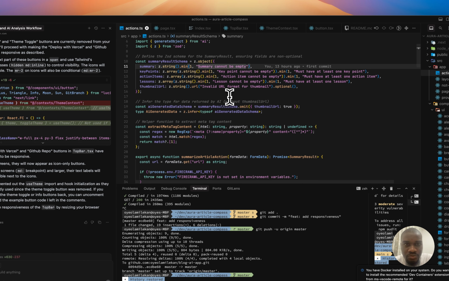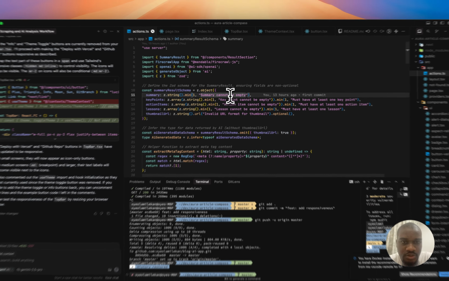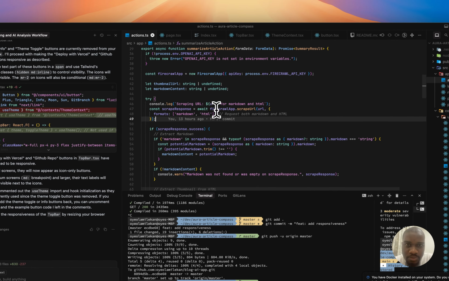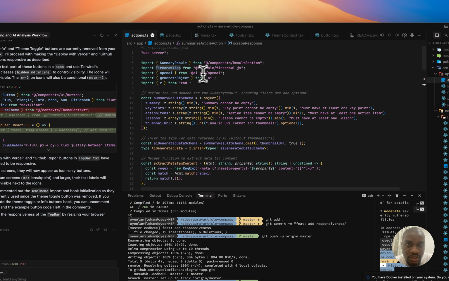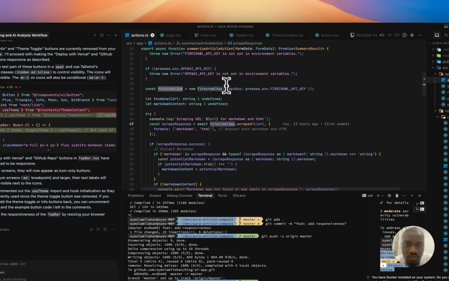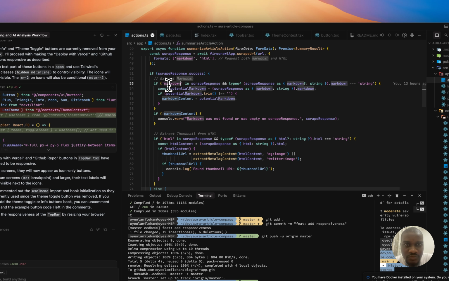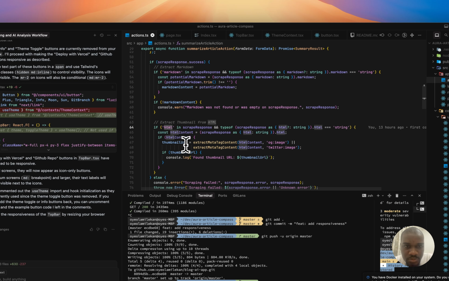So the real meat of the application comes from this. Basically I'm using Firecrawl's API, Firecrawl's SDK, right, to scrape the URL in Markdown or HTML format. If it's successful, so these are the validations, right? It checks if it's in Markdown, if it's HTML.